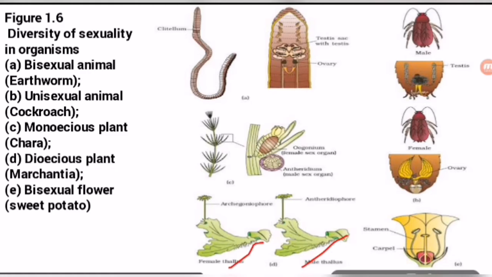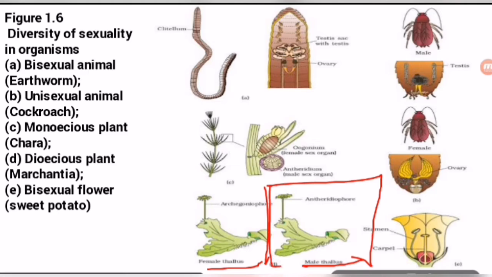These are the bryophytes, with a female thallus and a male thallus. Bryophytes have both sexes in different bodies. Antheridiophore is the structure on which Antheridium is found, in which male gametes are formed. It is a cylindrical stalk-like structure.